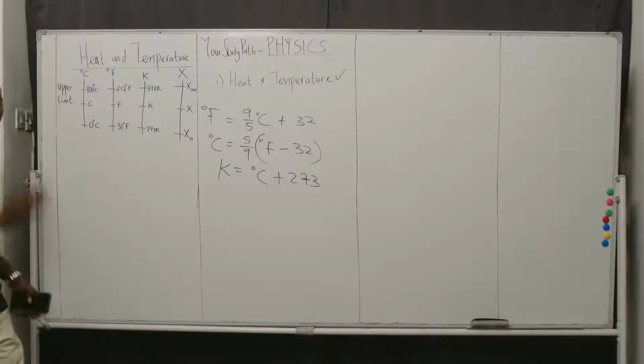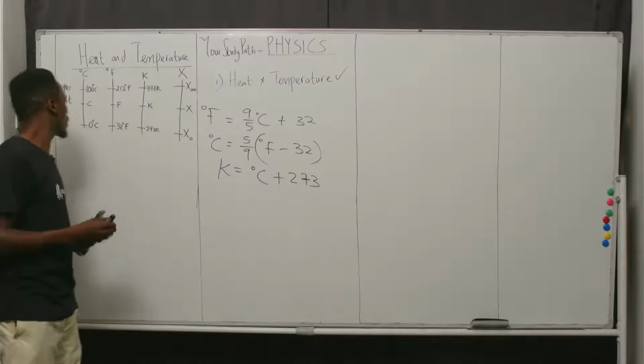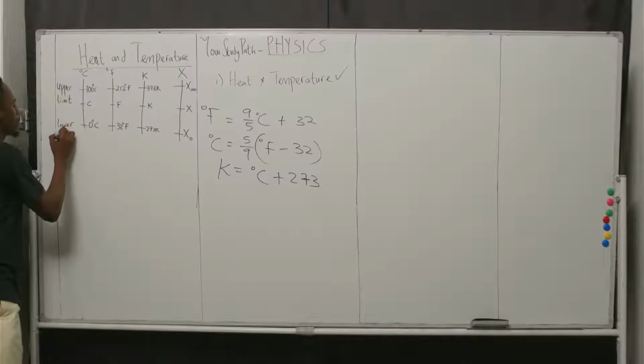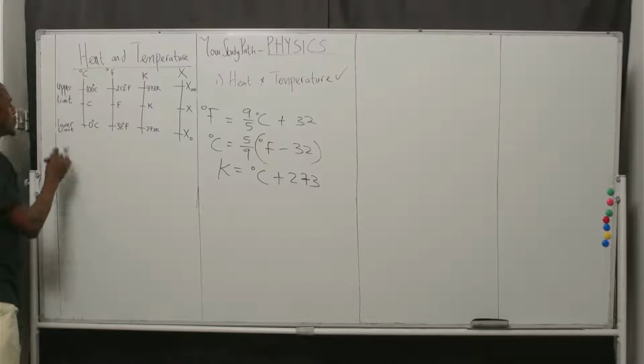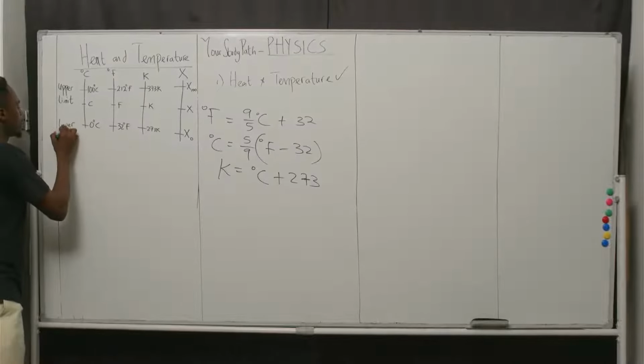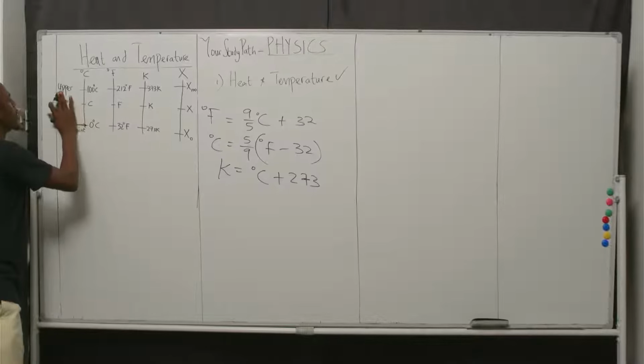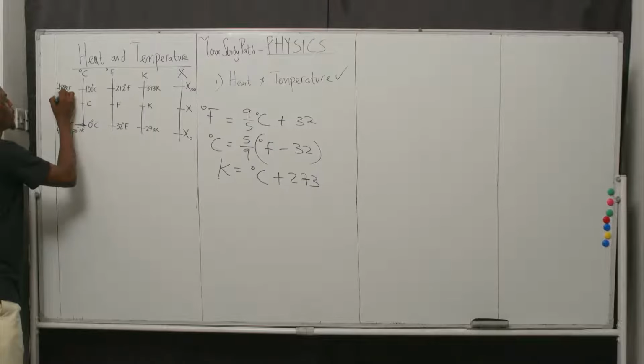It means that for any value you are going to be given, this part is the lower fixed point, and here we have the upper fixed point.